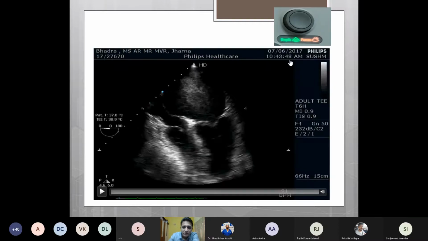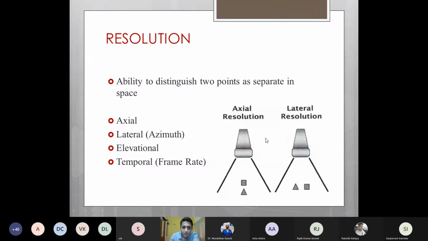For example, in this image, this is the focus point. So when we select the focus by pressing the center of this dial and rotating it, this focal point can move along the sector. So if we move it even in the far field, that particular area will be visualized the best as it will come to lie at the focal point, and the resolution will be best at that point.